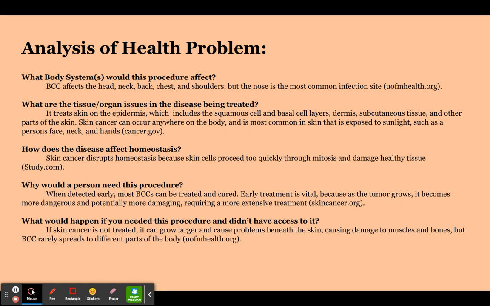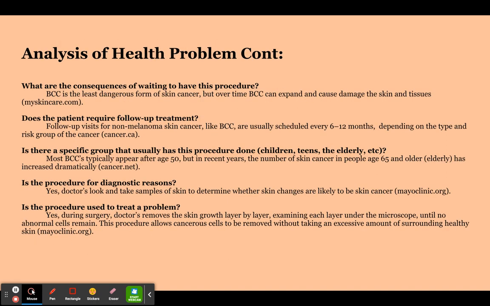What would happen if you needed this procedure and didn't have access to it? If skin cancer is not treated, it can grow larger and cause problems beneath the skin, causing damage to muscles and bones. But BCC rarely spreads to different parts of the body. This came from uofmhealth.org.